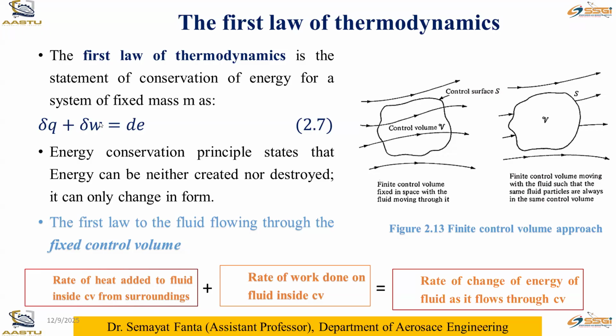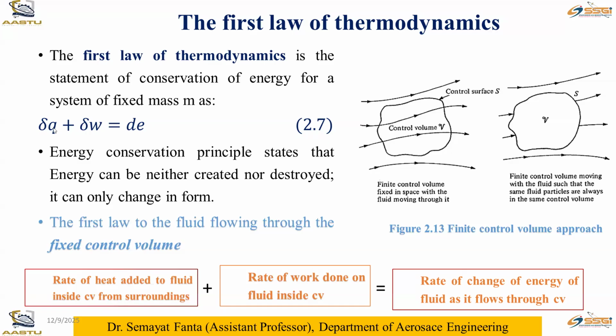When heat is added into the system, the heat gains a positive sign. When the heat is out from the system, then it is with a negative sign. Similarly, delta W, the work done, can be either the work done by the system or the work done on the system. So during these two different conditions, a plus or minus sign will come.